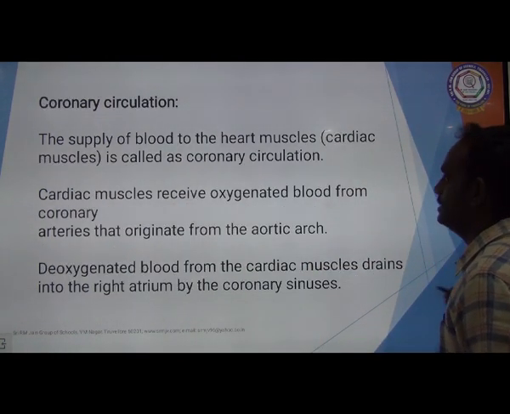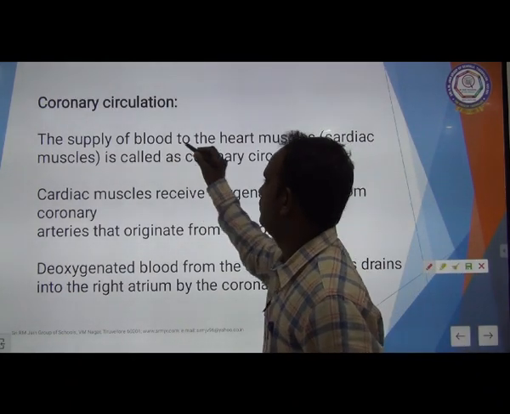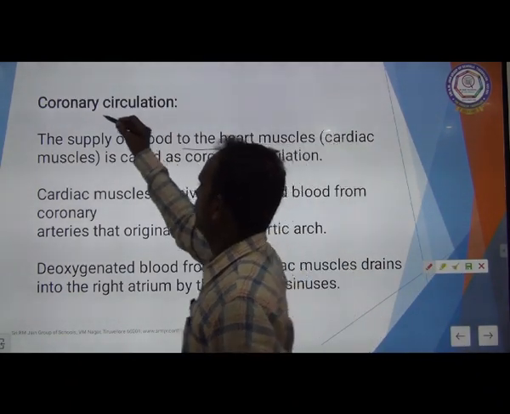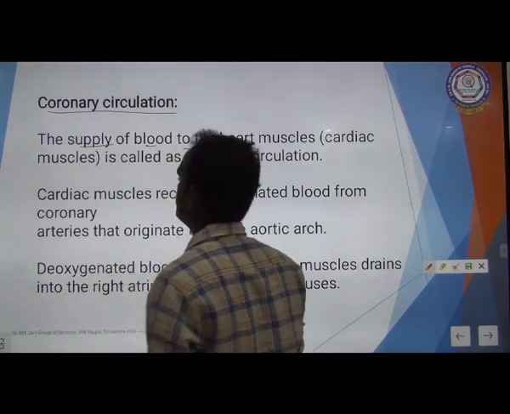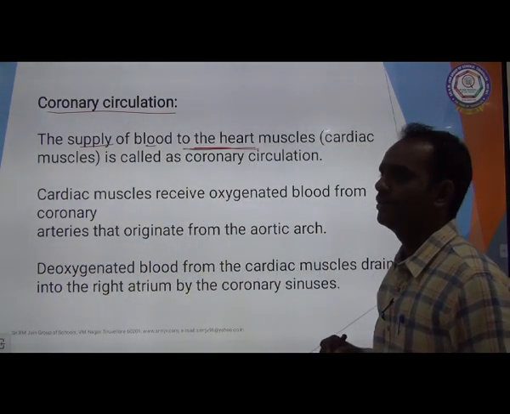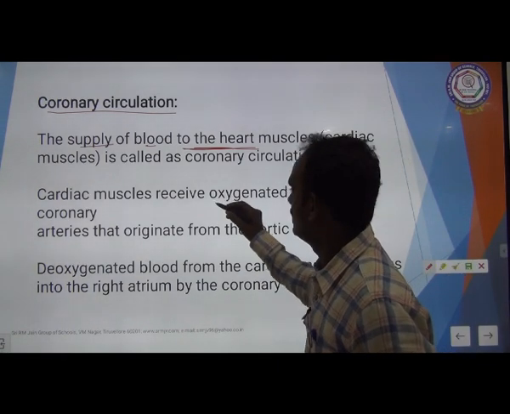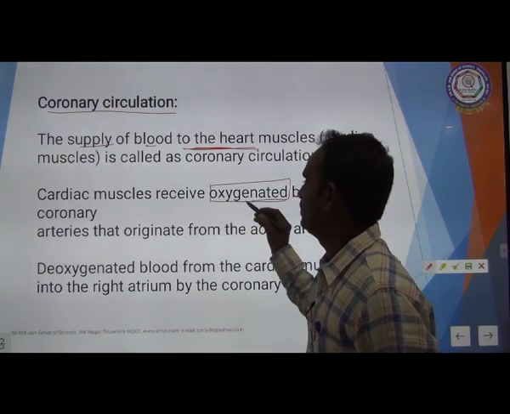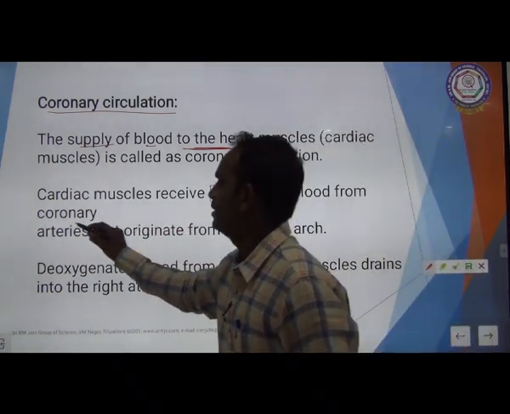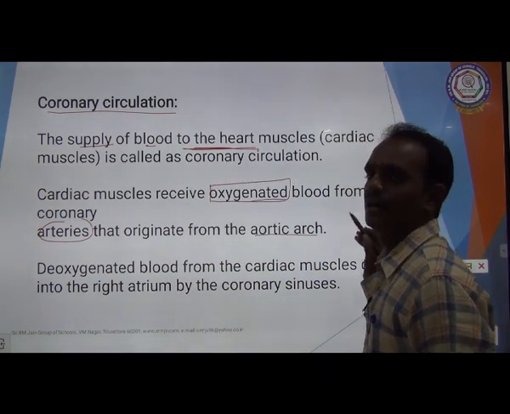The last one is coronary circulation, the supply of blood to the heart. Coronary circulation means the supply of blood to the heart muscle, the cardiac muscle. The cardiac muscles receive oxygenated blood from the coronary artery, which originates from the aortic arch.